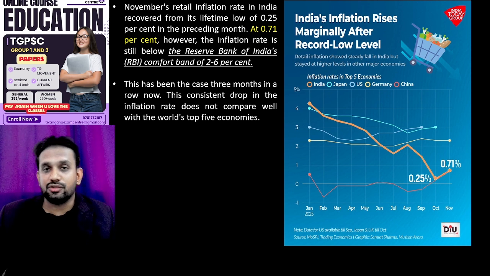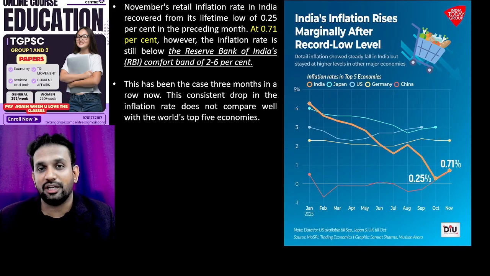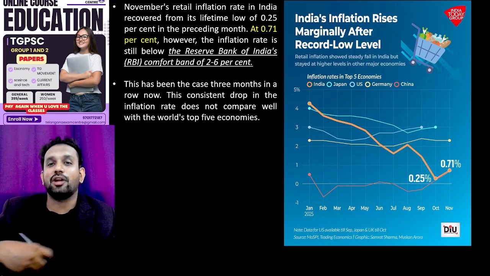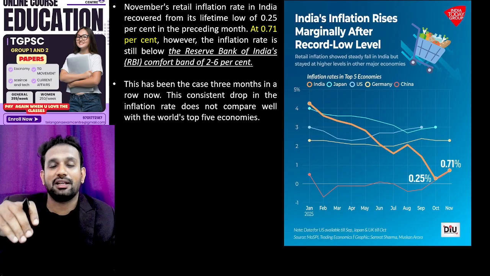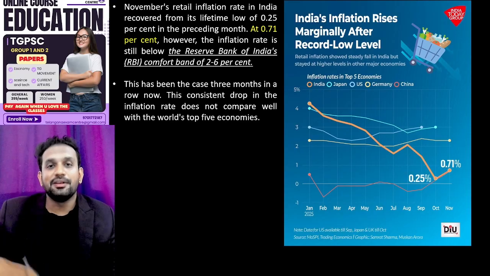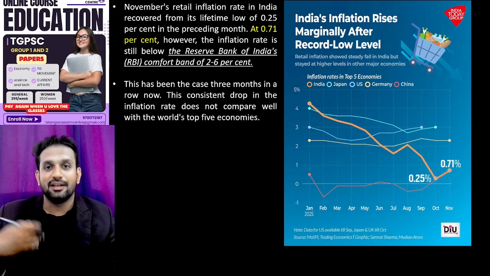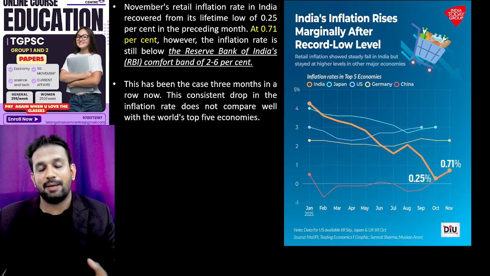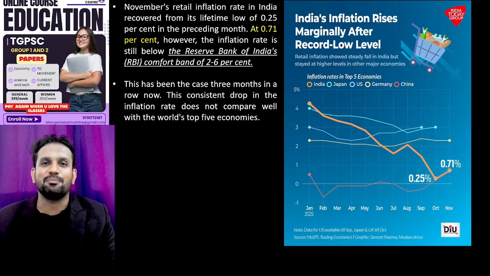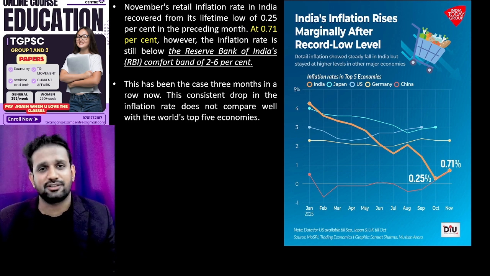Why? Because giving the money to the consumer will not be a good idea, because we never know how that particular amount of money will be used by the people at the end use. We will never be able to find out. That's the reason the government will not put it in our bank account, because instead of a Parle-G biscuit we may buy a cigarette also. So better to give with regard to the Parle-G biscuit that is taken by the children, so that their nutrition levels will also increase. I am talking about Parle-G biscuits, but it does not necessarily mean only Parle-G biscuits are important for children. We can also talk about what? Milk, we can also talk about fruits, and so forth.